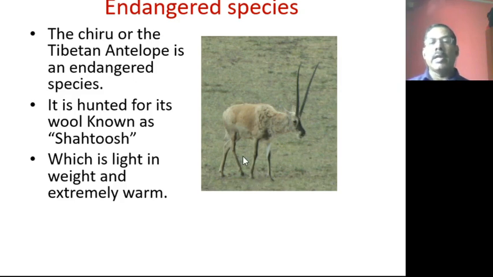So why is it hunted? For its well-known wool, shahtoosh. So we will be getting the wool from this animal, the chiru or Tibetan antelope, which is very light and extremely warm. For that reason, the people used to hunt this one. For that reason they are in the endangered species. So its wool is very light and warm. So the wool is called shahtoosh. So please remember it is known as shahtoosh.